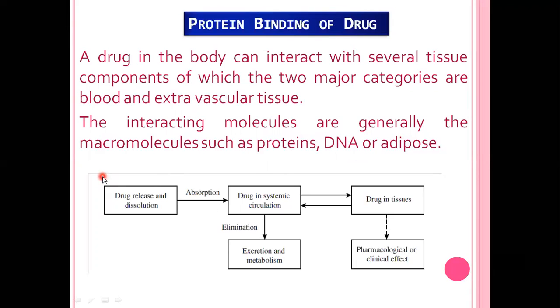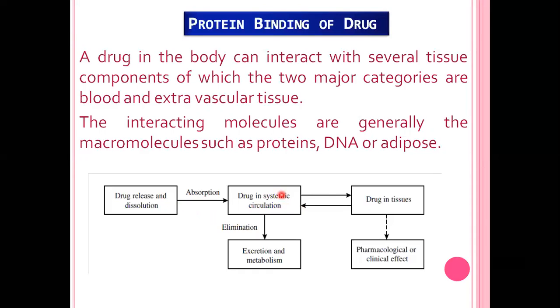Very first, we talk about an oral dosage form given by the oral route to the human body. The first process is dissolution. The oral dosage form dissolves in GIT fluid. After the dissolution, it shows drug release, and drug release depends on absorption through a semi-permeable membrane. After absorption, the drug goes into the systemic circulation. In systemic circulation, there are two ways for the drug to go out.